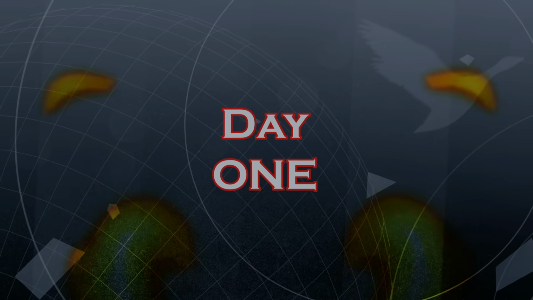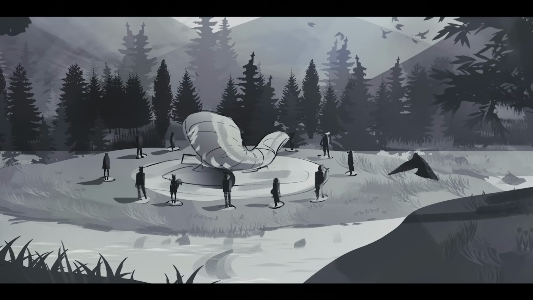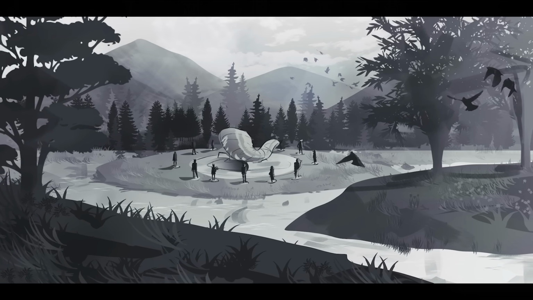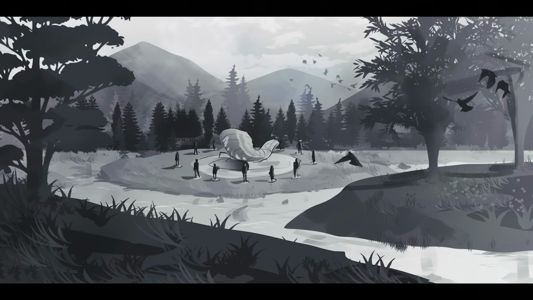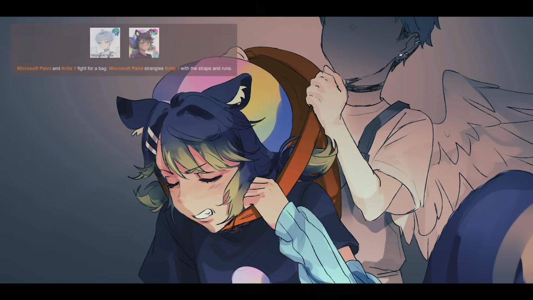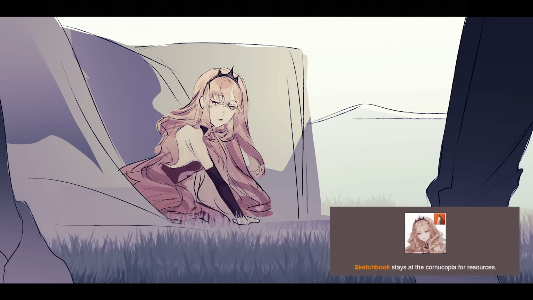Today starts the Cornucopia Bloodbath. All the tributes stand on their podiums with a cornucopia sitting at the center of them. If any of them move before the signal, an explosion will set off. As they stand on their podiums, the horn sounds. The bloodbath begins. Microsoft Paint and Krita fight for a bag. Microsoft Paint strangles Krita with the straps and runs. Krita loses 1 life. Sketchbook stays at the cornucopia for resources.